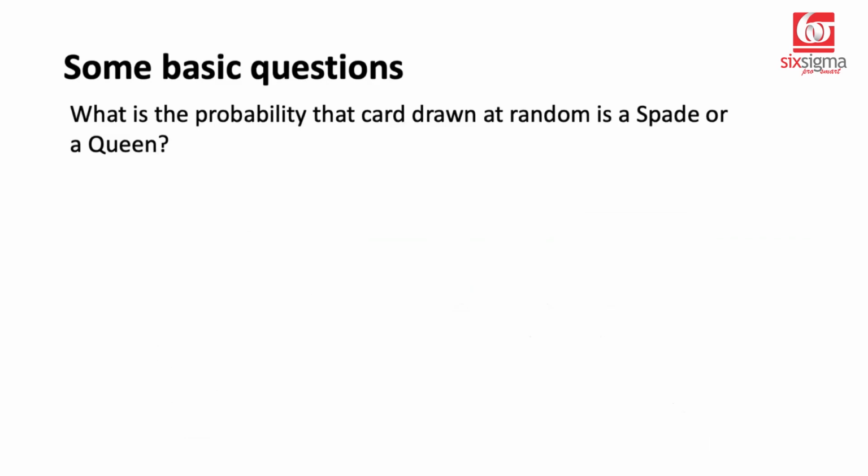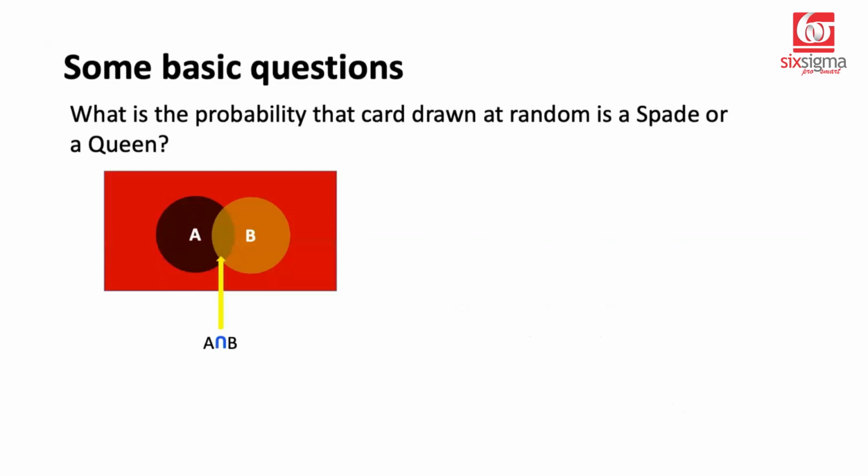Let's visually look at it. This is not the case of disjoint events. While you could have a card which is a queen, there could also be a queen of spades. So they have some amount of overlap. Can we list down these counts here? So we have 13 spades. We have 4 queens of all the 4 types. But there is something in common, which is a queen of spades, and that count is 1.